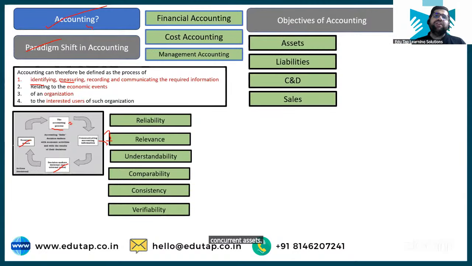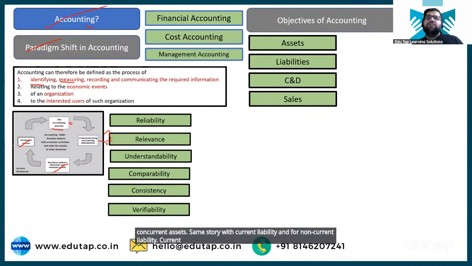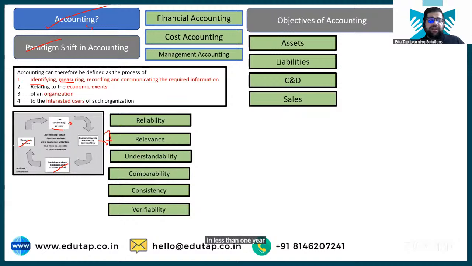Same story with current liability and non-current liability. Current liability is basically that particular liability which you have to dispose of in less than 1 year. You have to make the payment in less than 1 year. Right? Outstanding rent, outstanding salaries, outstanding payment, outstanding wages, are all these current liabilities? Raw material, how will raw material be a current liability? Is raw material a current liability?